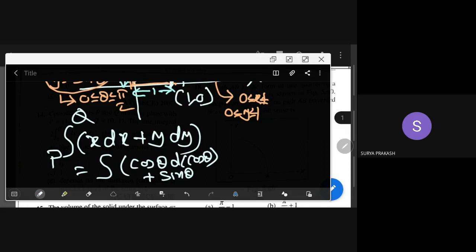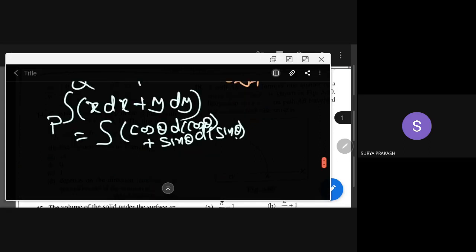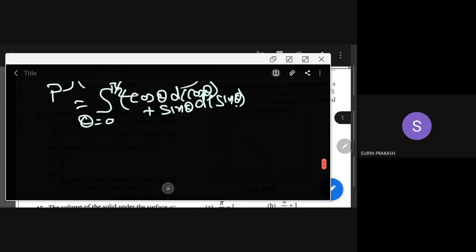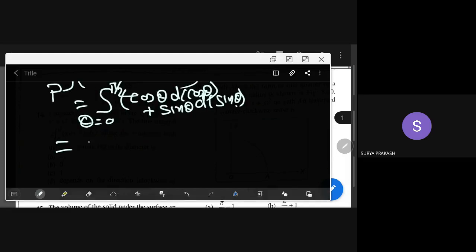So we put x is equal to cos theta, and accordingly d sin theta is coming here. When you express everything in terms of theta, you have eliminated x and y by introducing theta. Then theta varies from 0 to pi by 2. That is the answer here. So how will theta come? Theta equal to 0 to pi by 2.